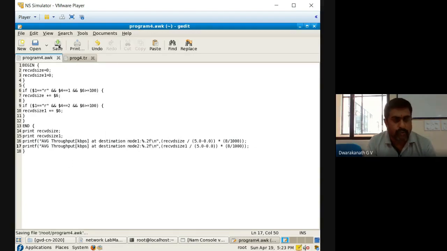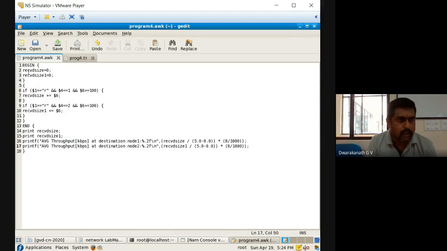Now we will see how the throughput will be taken. Now everything is correct. See what we have taken: the packet size, UDP will always be greater than or equal to 100, we should check, that's correct. So we are adding directly the payload size, no header concept here, and 2 destinations we are taking, 1 and 2, right?